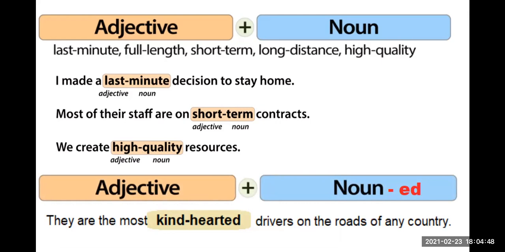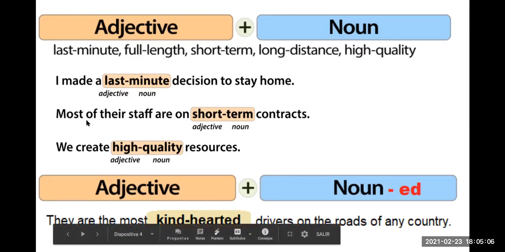Okay, kind-hearted drivers. So these kinds of adjectives finish in ed in the second word. Okay, for example, it means that they are not careful, kind-hearted. They are not careful. Okay, the drivers are not careful while driving.